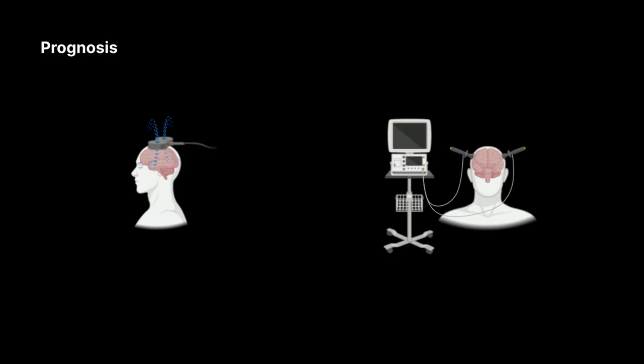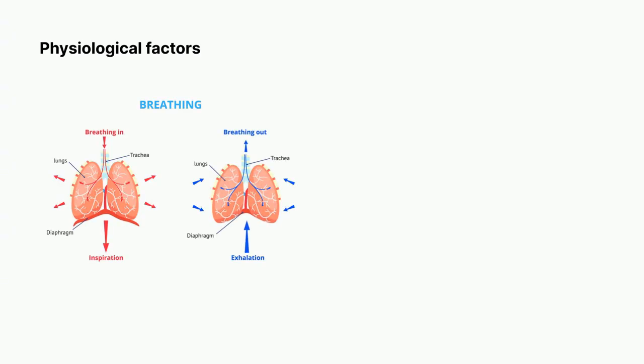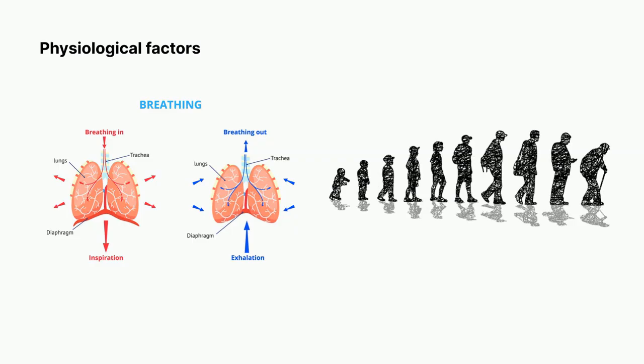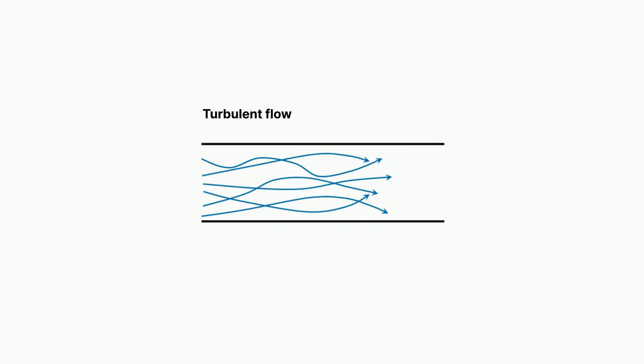Other research has looked into physiological factors that influence aperiodic brain activity. For instance, bodily rhythms like breathing cause fluctuations in aperiodic activity, and this may have implications for neurological and psychiatric diseases. Additionally, the normal process of aging also leads to aperiodic activity changes. There are rapid changes across infancy, and the brain becomes noisier throughout aging, and these insights may help us understand development and aging.